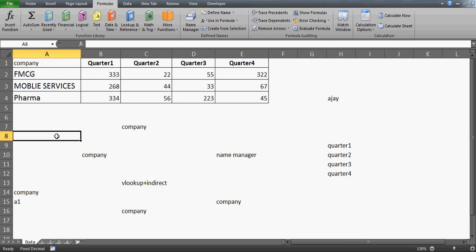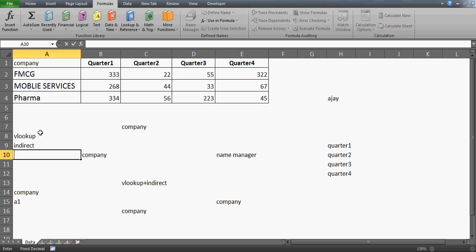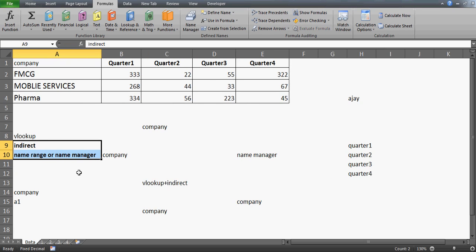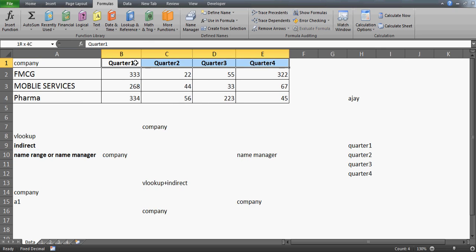So this is how you can prepare a very strong formula, VLOOKUP with indirect, and we have used 3 things. We have used the VLOOKUP, we have used the indirect, and then we have created the range names. You can say name ranges, or name manager, whatever you want to call it. So these 2 are very important. VLOOKUP is just looking up the things, but this is how you design the things.